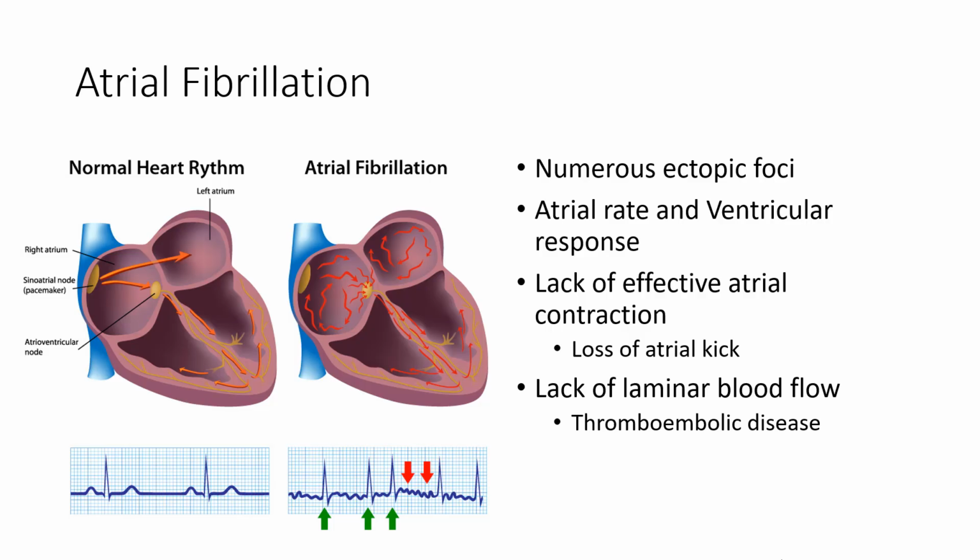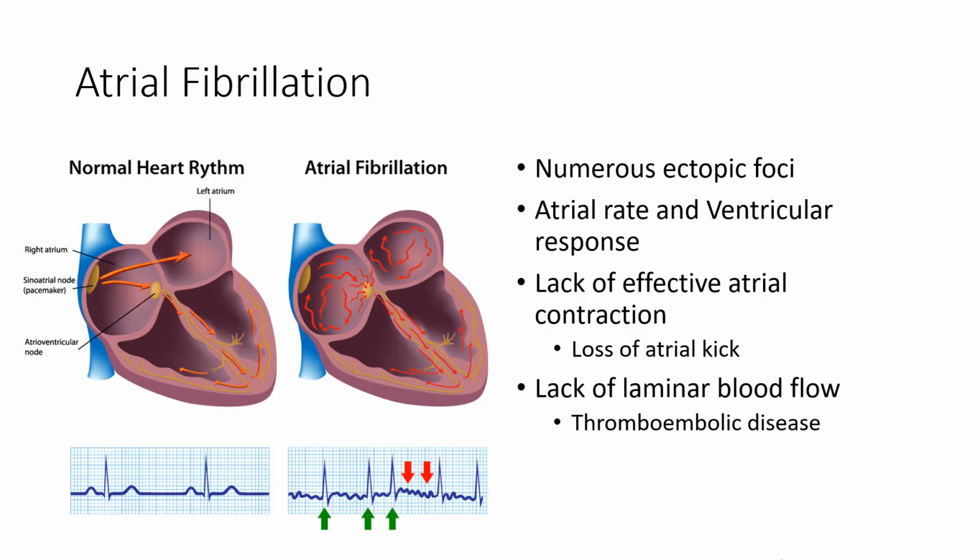Atrial kick is the final topping off of the ventricle as a result of contraction of the atria that helps to preload the heart with a little bit extra blood and then increase cardiac output by the Frank-Starling mechanism. If your electrical activity is not intact and you don't have good contraction, then you're not going to be able to establish atrial kick, and so your cardiac output can come down, which is a problem if you're already having a failing heart.